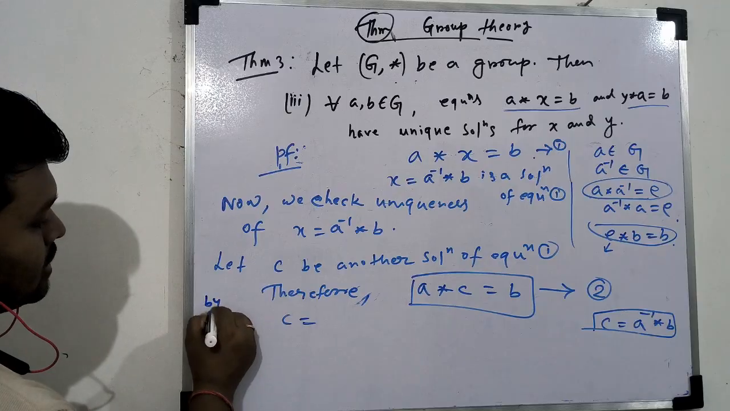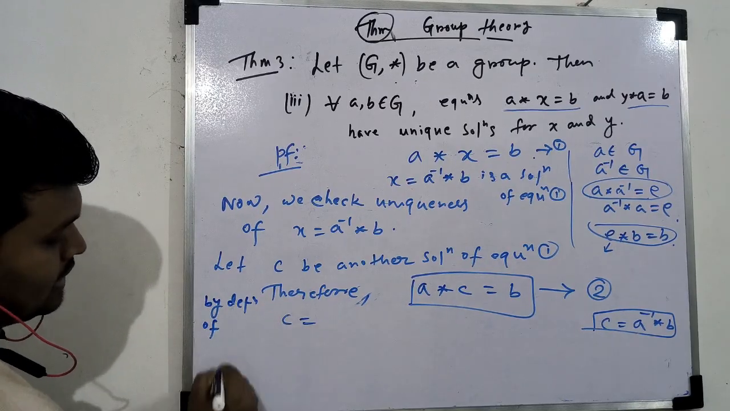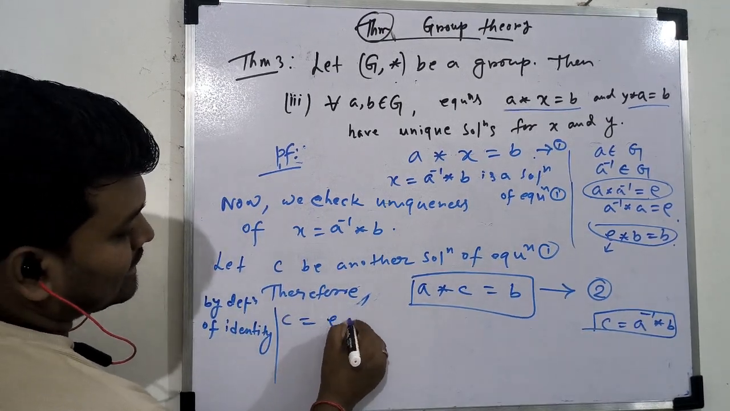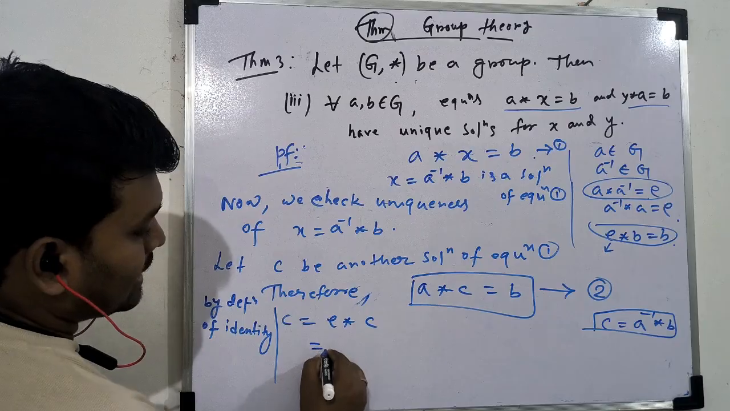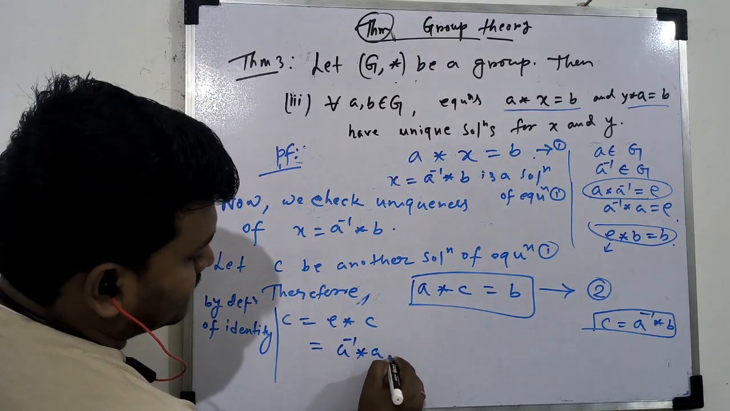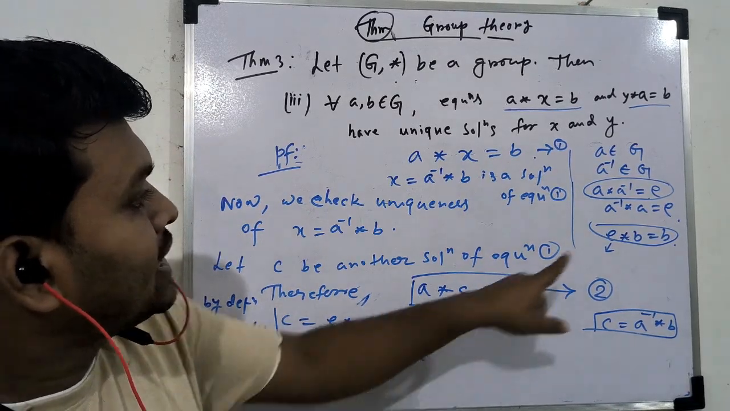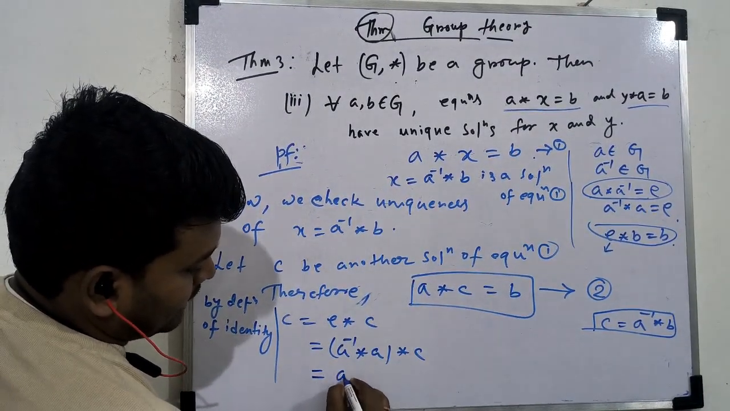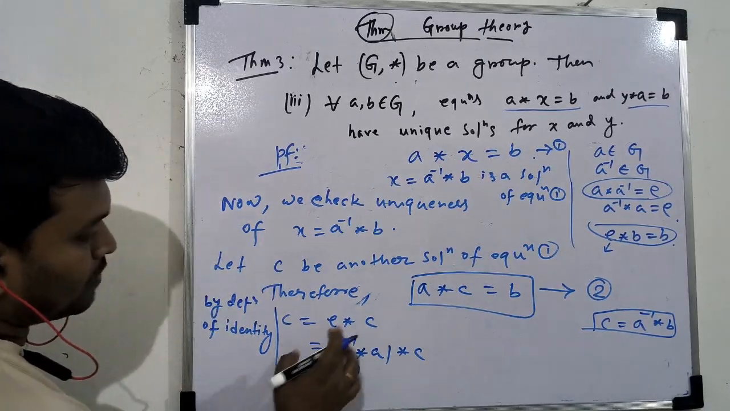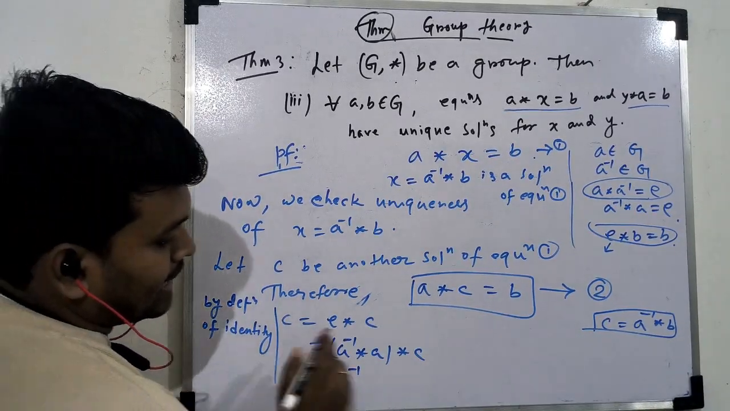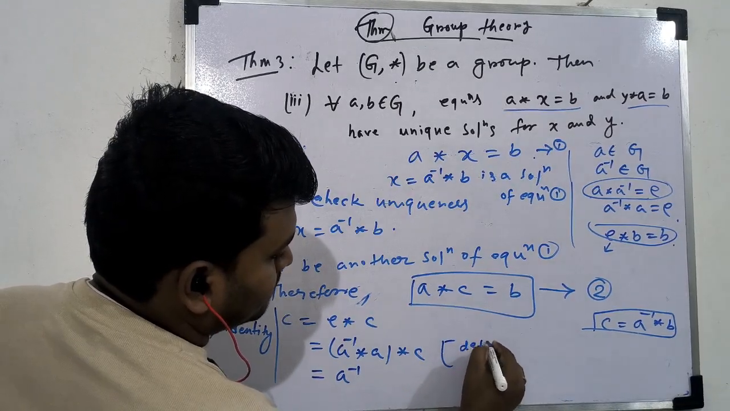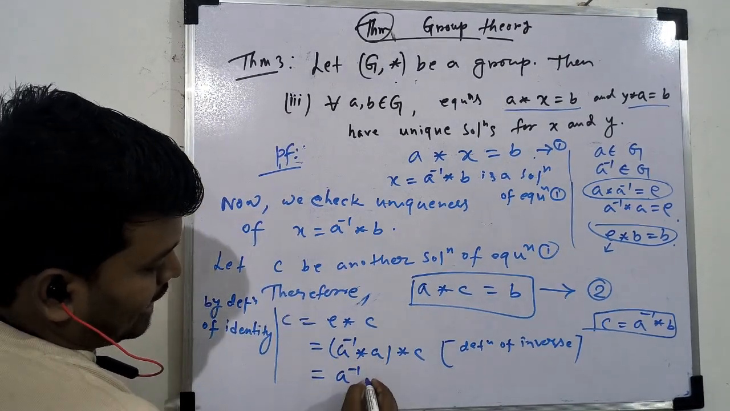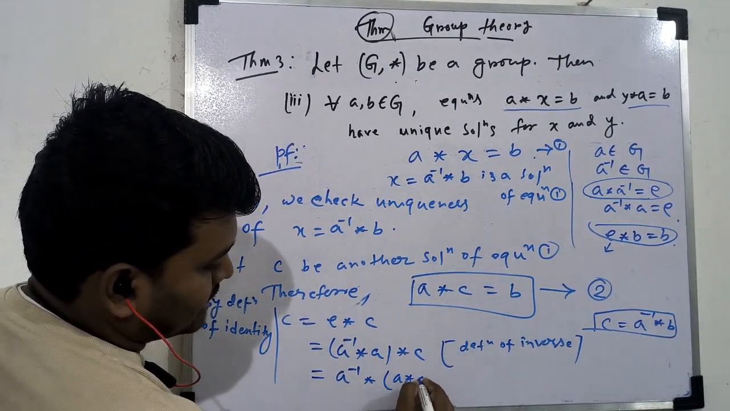So by definition of identity, C can be written as E star C, ठीक है, और E के जगह A inverse star A लिख सकते हैं हम लोग, because E equal to A inverse A. ये क्यों लिया, देखते हैं इसको हम लोग. So first line is by definition of identity, and this line is by definition of inverse, and this one can be written as A inverse star A star C.